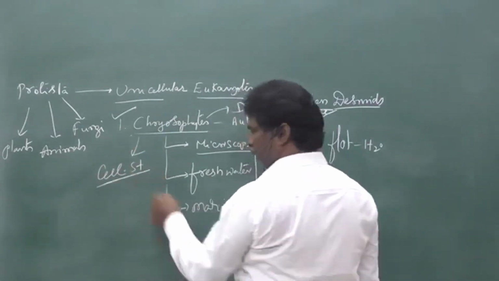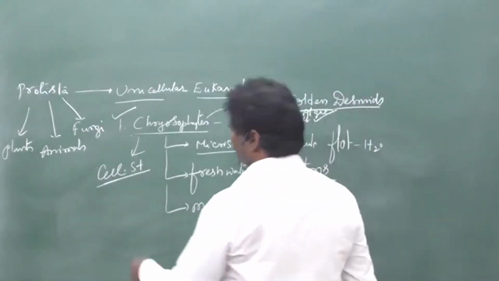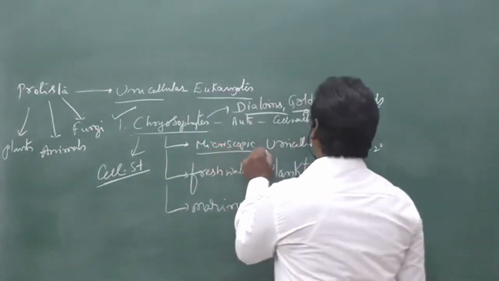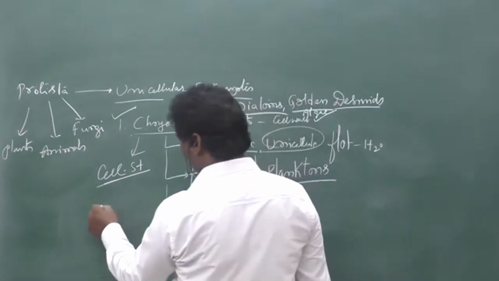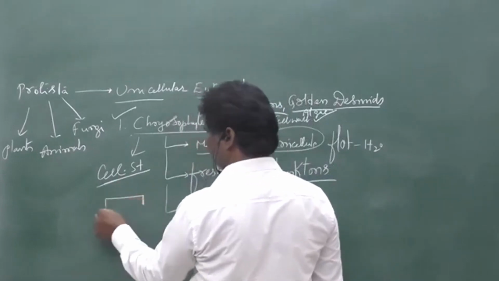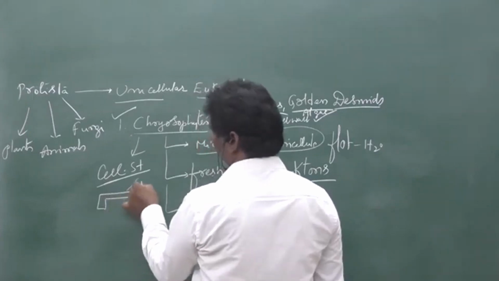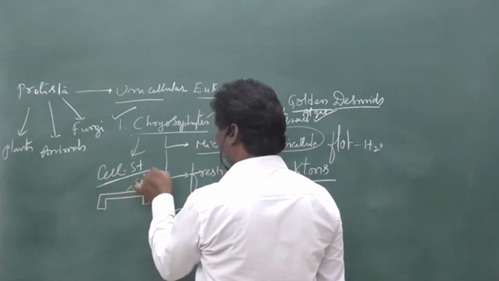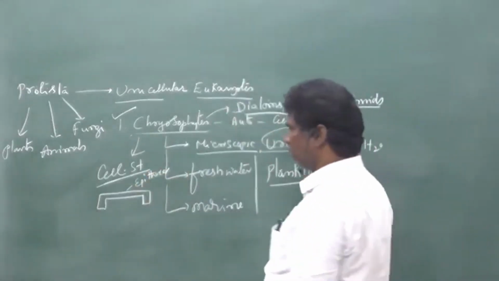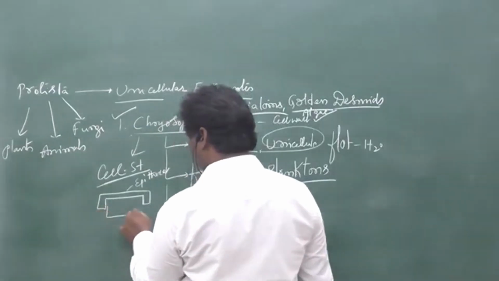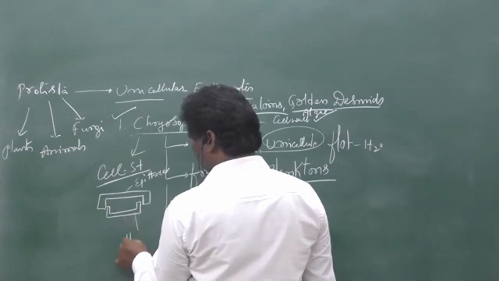These are unicellular, single cells. That single cell has two important shells. The upper shell is called the epitheca and the lower shell is called the hypotheca.